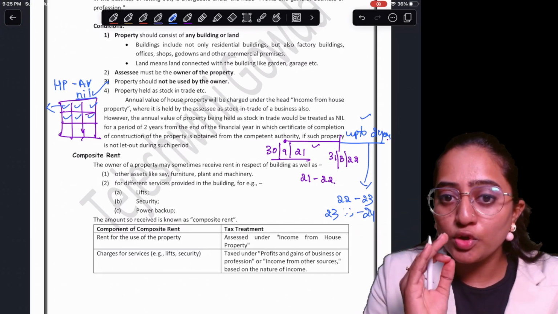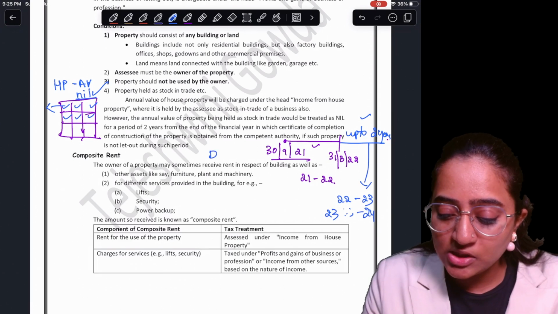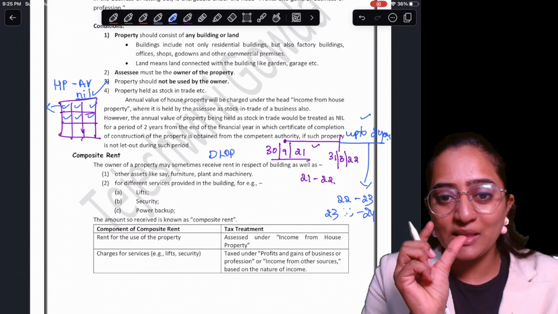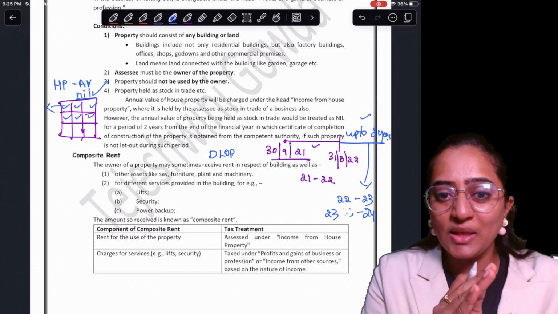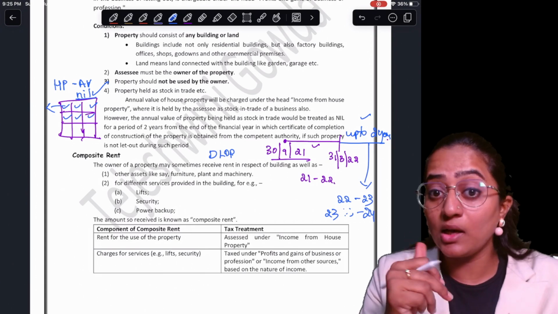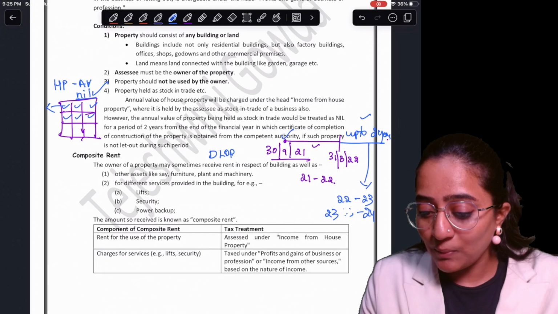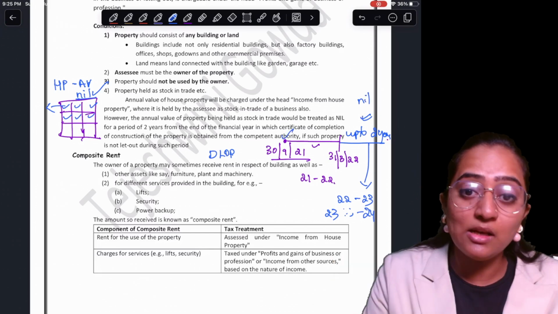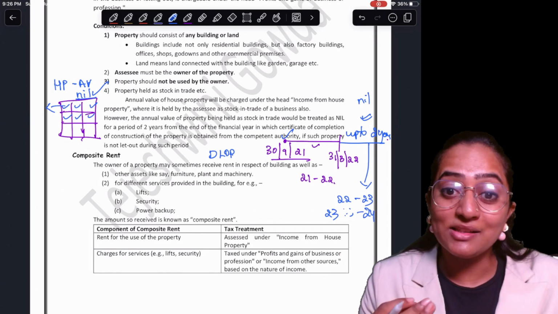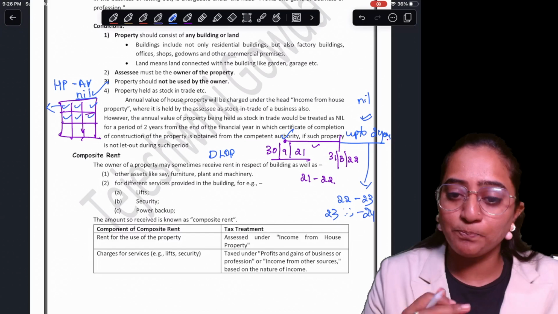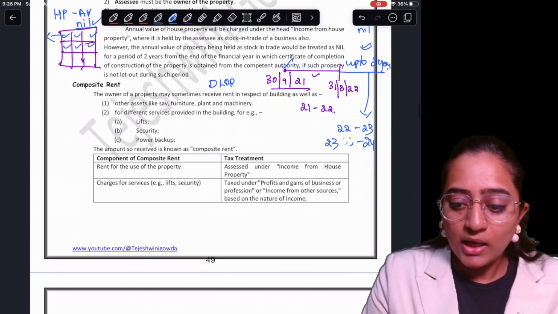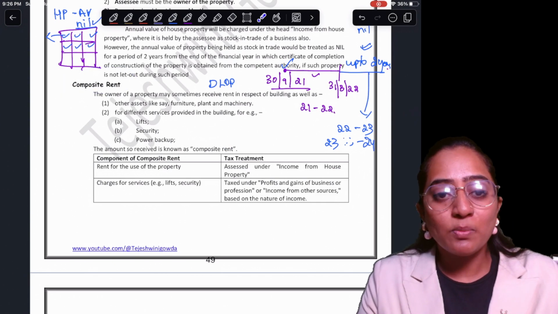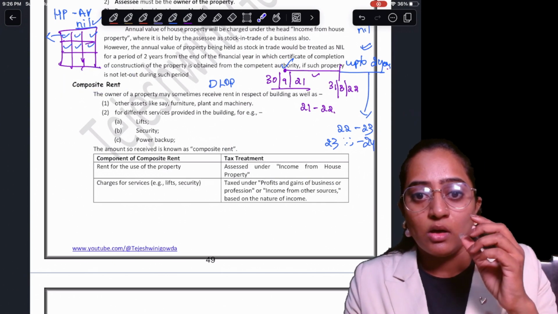Beyond 2 years, you're going to call it DLOP, that is deemed to be let out property. What do I mean? Up to 2 years from the end of the financial year in which you received the completion certificate, your annual value will be nil. Beyond that, if it is still vacant, we are going to classify it as DLOP, deemed to be let out property.